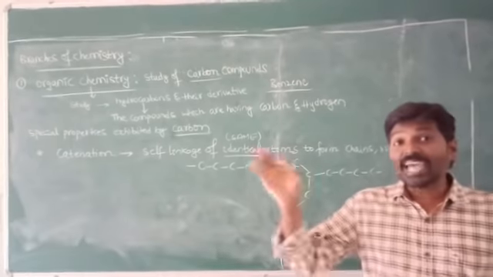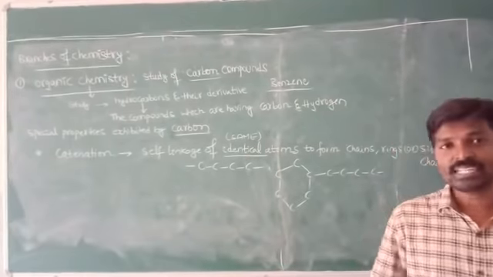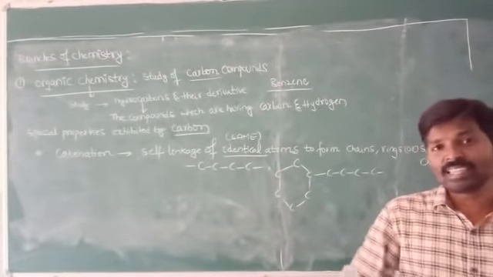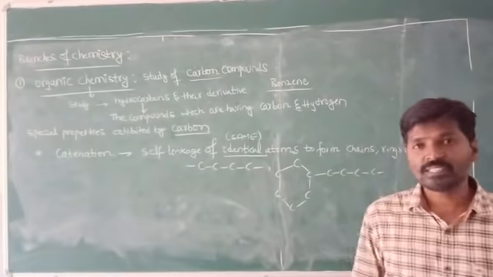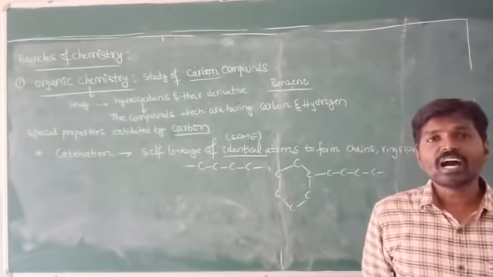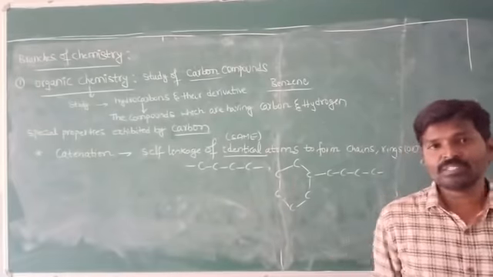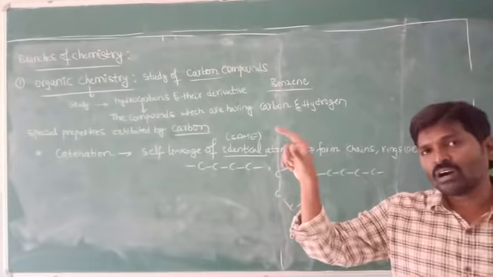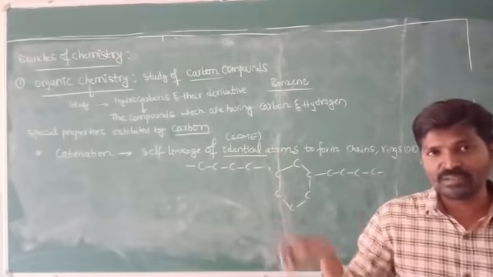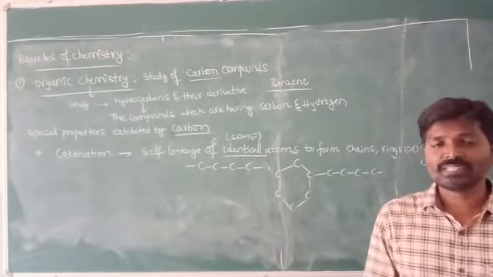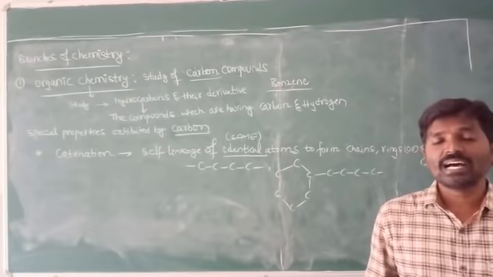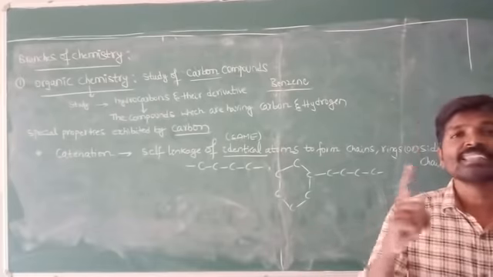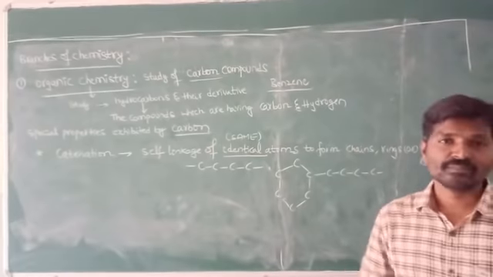But the catenation power is very high for which element? The answer is carbon. They may ask a question like this: among all the elements of the periodic table, 118 elements, which element exhibits the highest catenation power or property? Then the answer is carbon.